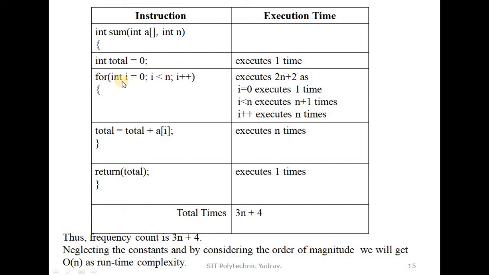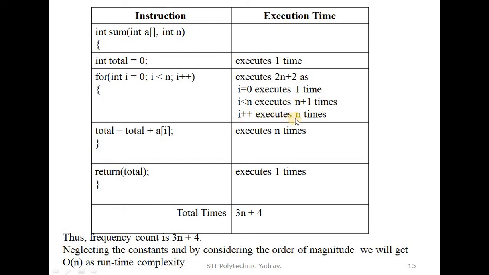This is a for loop: int I is equal to 0, I less than or equal to n, I plus plus. We are not sure how many elements n is, 1, 2, 3, so the time depends upon n, and it executes 2n plus 2. I is equal to 0 executes 1 time. I less than n executes n plus 1 times, repeatedly.